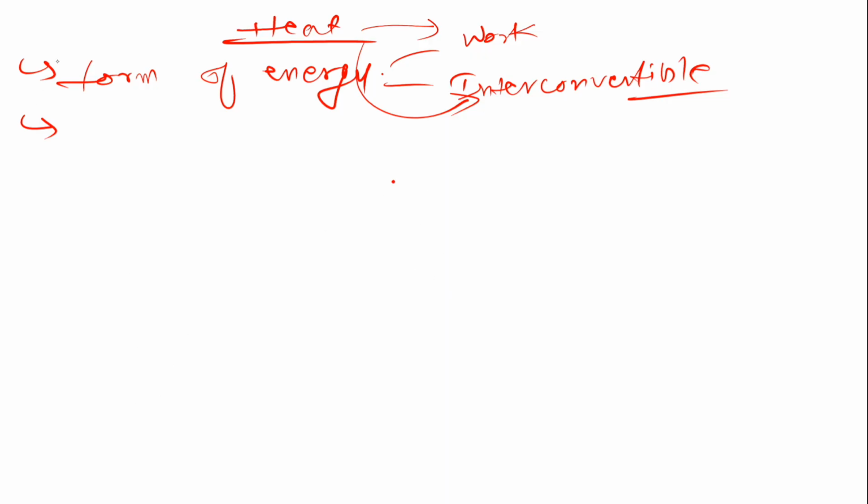Wait, just a second, something happened, I'll have to go back. Okay, fine. So we call heat energy because it is capable of doing some work and it is interconvertible. Clear?